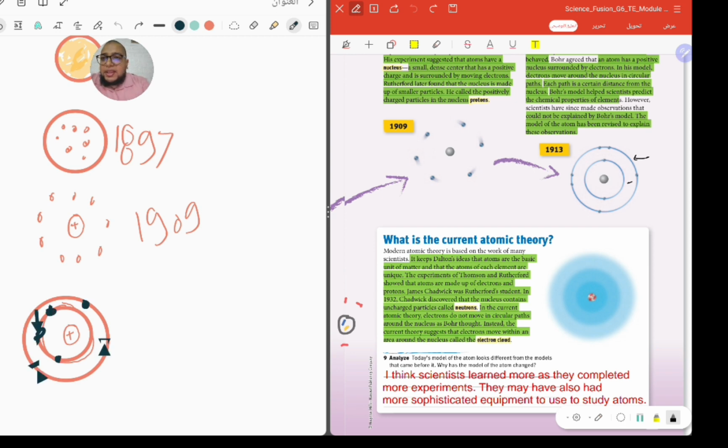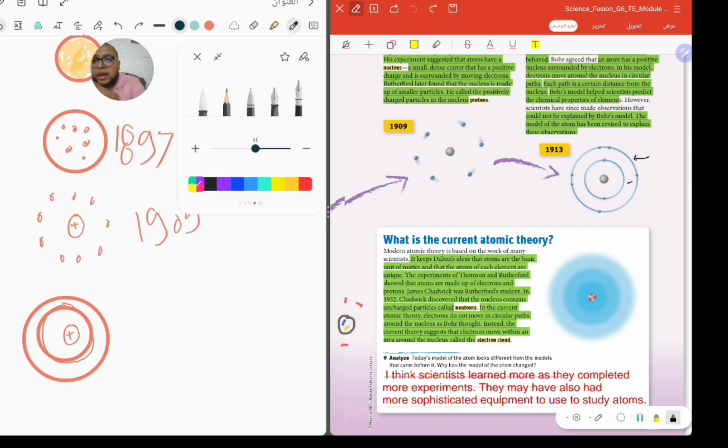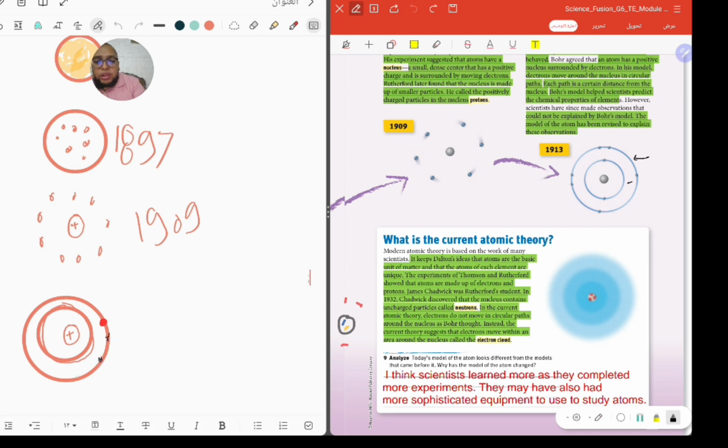But finally, you must know that all of this theory, unfortunately, is wrong about electrons, because nowadays the modern atomic theory says that there are electrons, but they don't move through these levels only. No, they can move in all of this part.